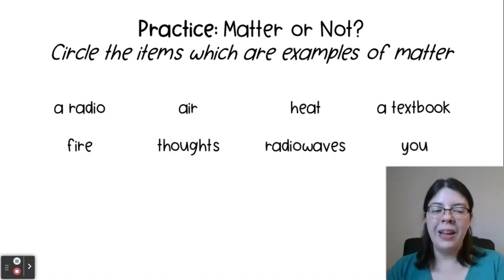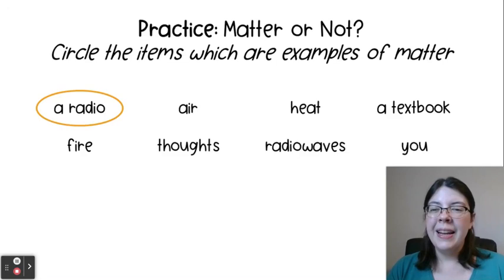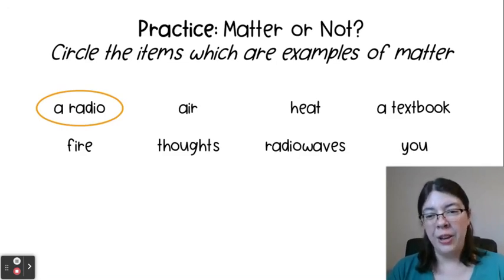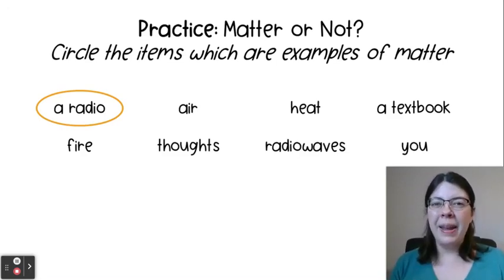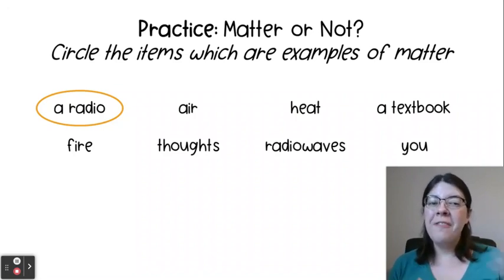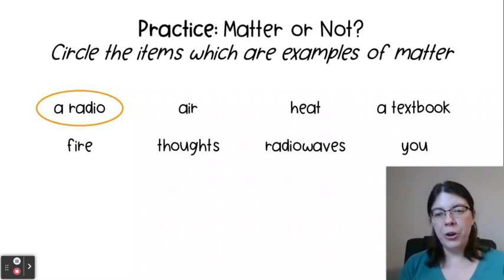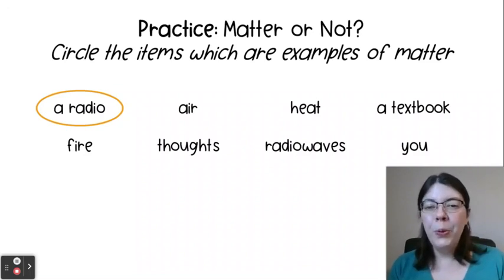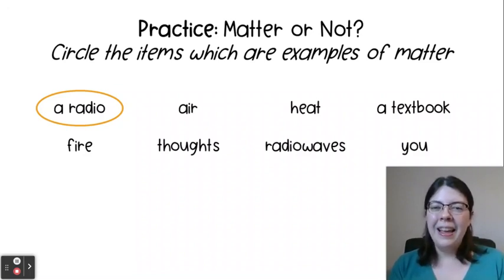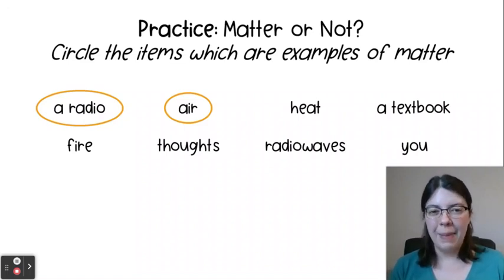Okay, so the first one, a radio. Hopefully you recognize the fact that you can go ahead and touch a radio. It has mass, it takes up space, so it's matter. Air. This one can be a little bit tricky, but air is actually made up of atoms and molecules. So we have oxygen and nitrogen gas. We can actually feel the air impacting us on a windy day and those changes in pressure currents. When we blow up a balloon, we can also see the air that we're expelling helping to inflate that balloon, having volume. So air does have mass, it does have volume, it is matter.